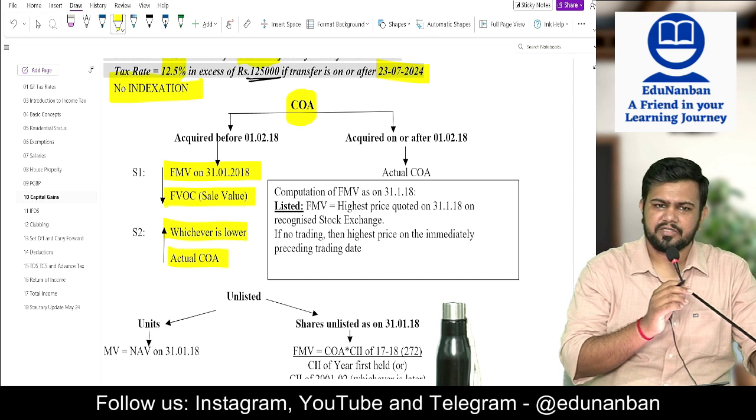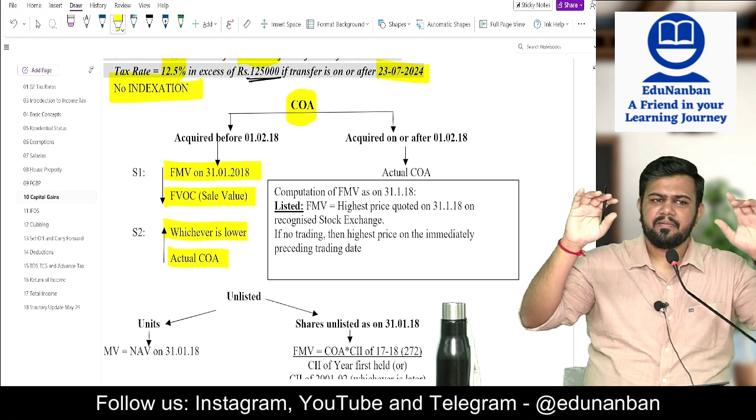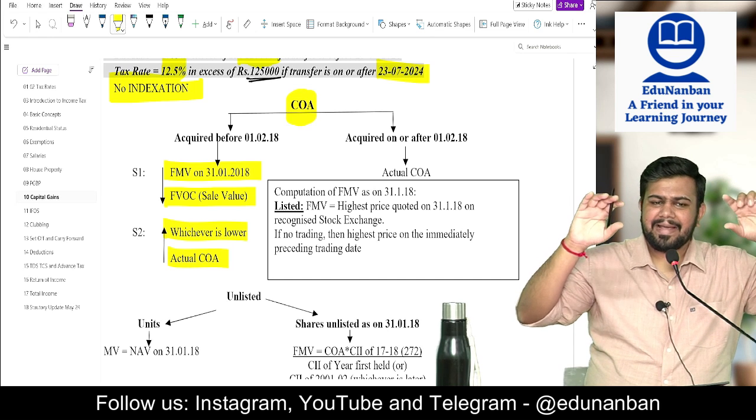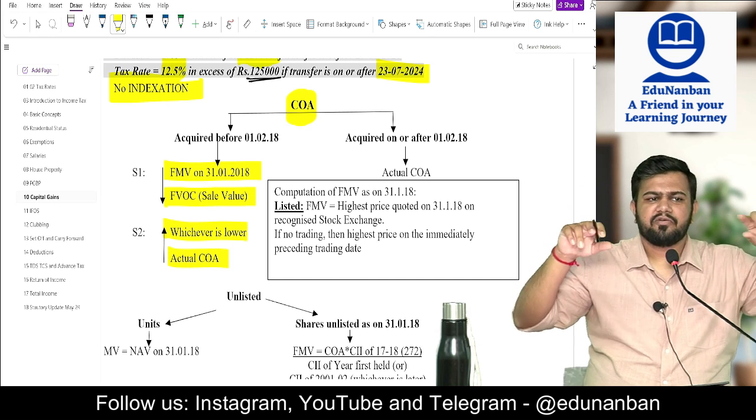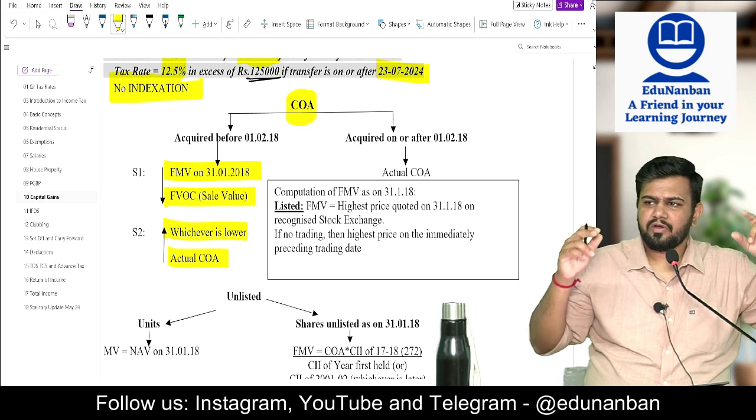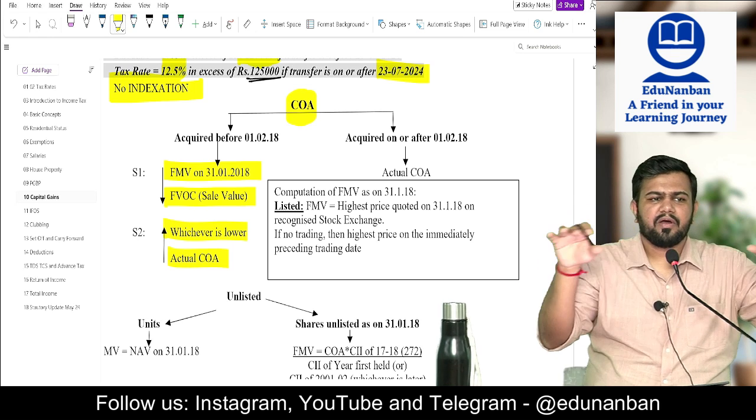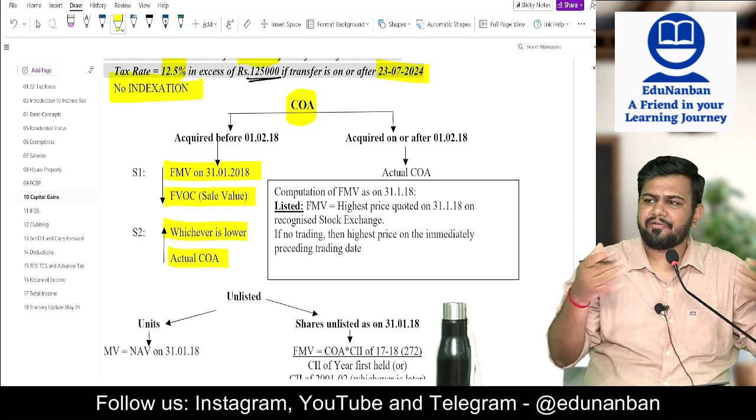Cost of acquisition. Because earlier it was exempt income, the loss also will be exempt. So loss also exempt means what? You cannot set off or carry forward that loss.